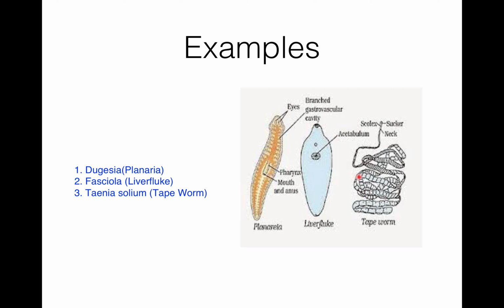Then the third example is a tapeworm. Its zoological name is Taenia solium. Taenia solium is parasitic in human beings, and it is responsible for taeniasis and cysticercosis in humans. So they are parasitic in nature. So this is all about the general characteristics of platyhelminthes.